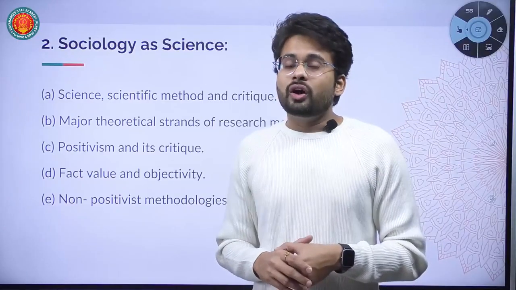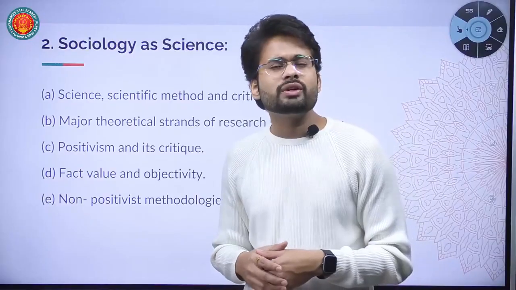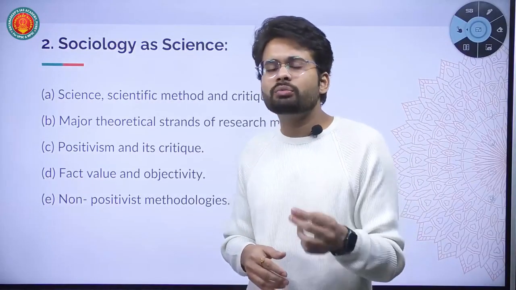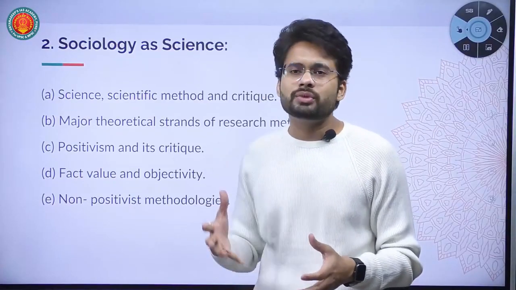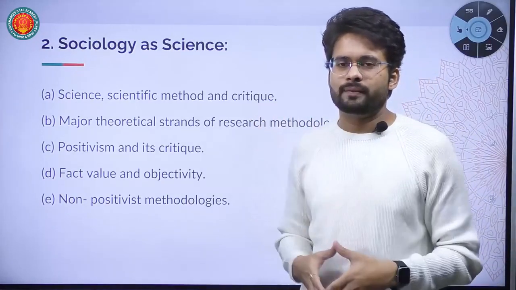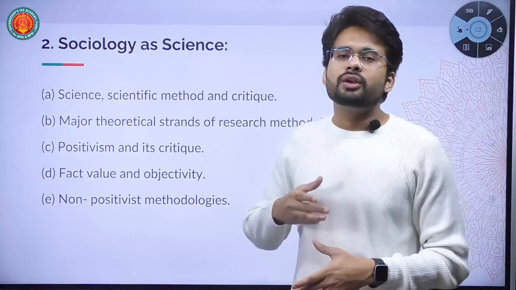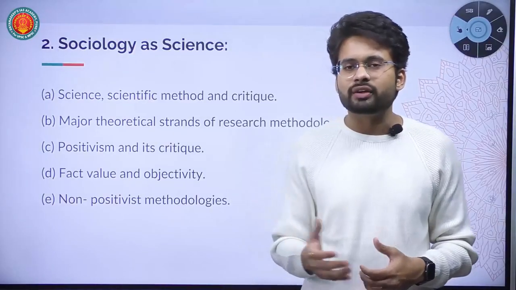And that's how, on those lines, based on those ideas of science and natural sciences, one important sociological branch called positivism developed. That is one of the theoretical strands in sociology. By the way, theoretical strands in sociology means the perspectives through which sociology studies society, like feminism, Marxism, positivism, non-positivism, structural functionalism even, right?